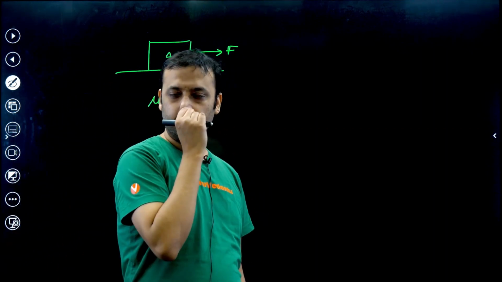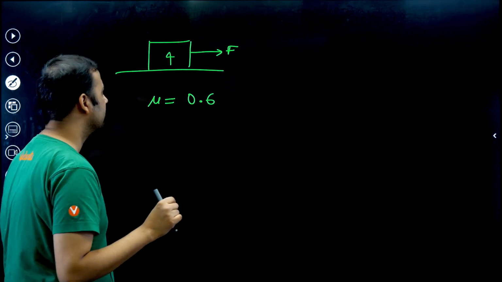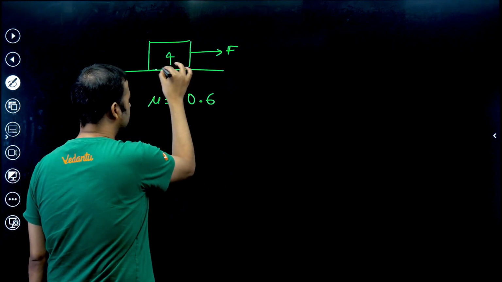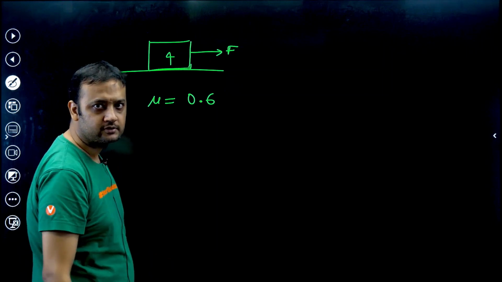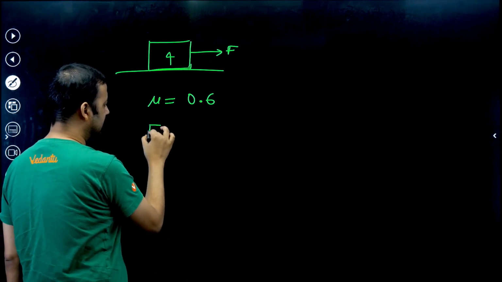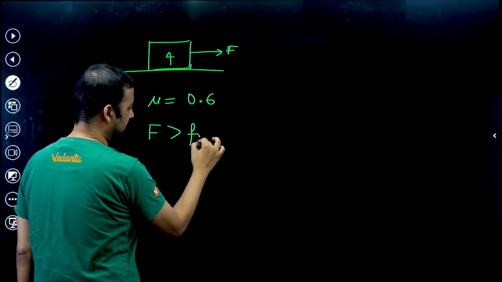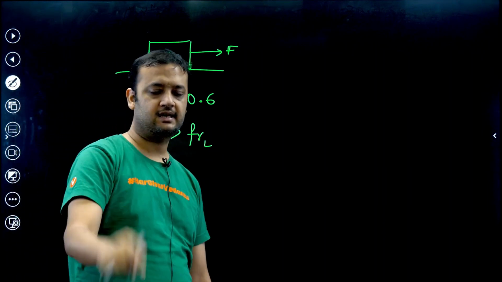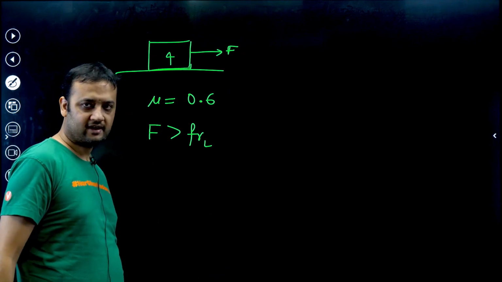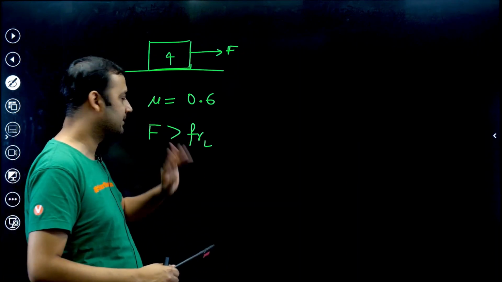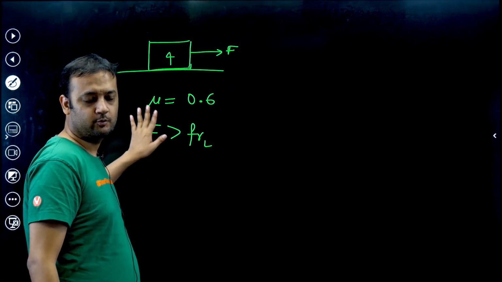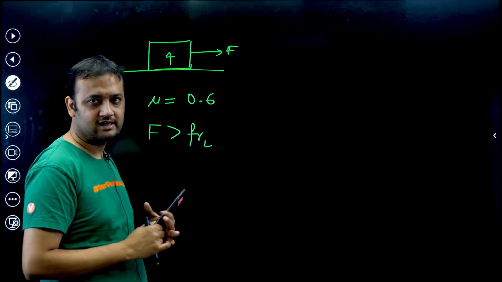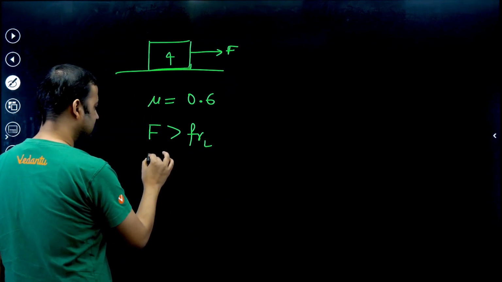Okay, now, so what will you think? You will think that this block starts moving if the applied force is greater than static friction, limiting friction, sorry. If this condition holds, then the block will start moving. Say yes. If F is greater than Fr limiting, the moment F becomes greater than Fr limiting, the block will start moving. Say yes. So we can say that.